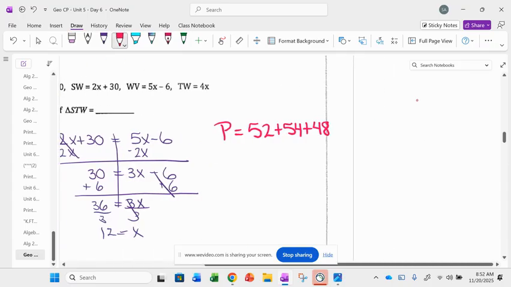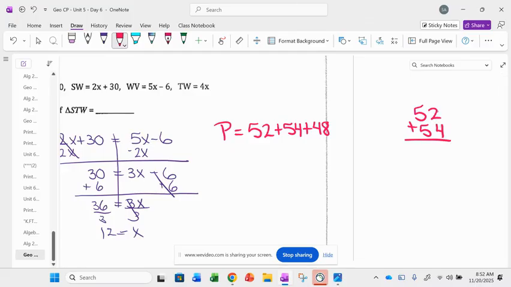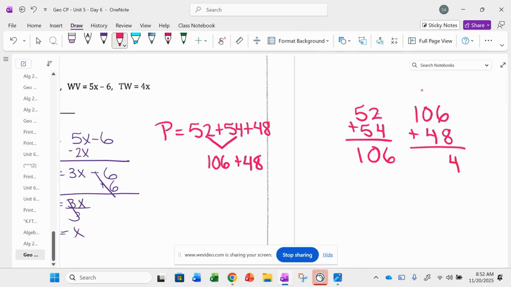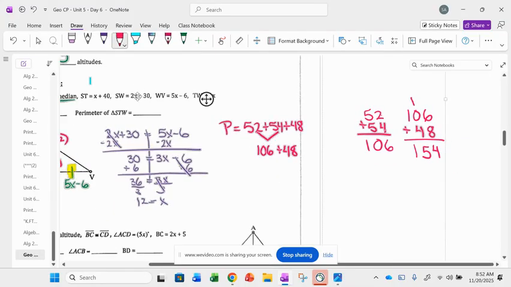I'm going to just add 2 at a time. So 52 plus 54. 2 plus 4 is 6. 5 plus 5 is 10. So then we're going to have 106 plus 48. So now I'm going to add that. 106 plus 48. 6 plus 8 is 14. Carry the 1. 1 plus 4 is 5. Bring down that last one. So our perimeter is 154 units long.